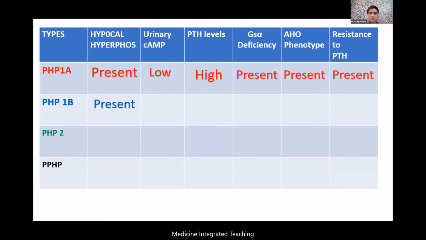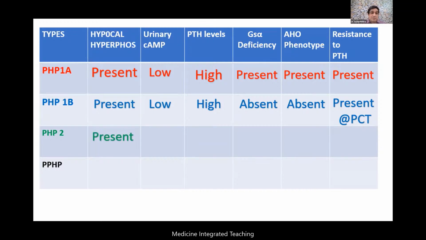In 1B, hypocalcemia and hyperphosphatemia are seen, urinary cyclic AMP is low, PTH level is high, and GNAS alpha deficiency is absent. The AHO phenotype is not seen in these patients, and the resistance is only present in the renal tubule. Remember this. In PHP type 2, hypocalcemia is seen, the urinary cyclic AMP is normal, the PTH level is high, Gs alpha deficiency is not seen, the AHO phenotype is not seen, and there is no resistance to PTH.